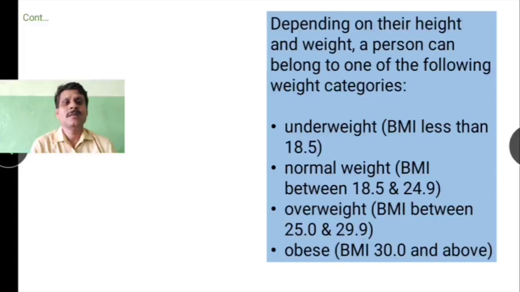Then between 25 and 29.9, they are said to be overweight. And what is most alarming is a body mass index of 30 and above, which is a very bad indication that they are obese, meaning they have put on a lot of weight, and they need to take care of their health. So children, you can find and know your nutritional status.